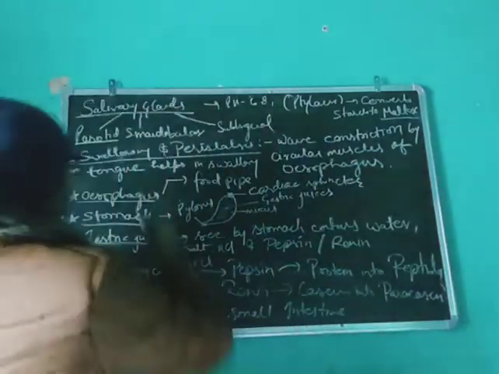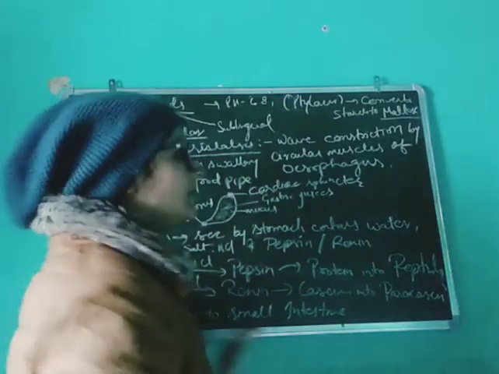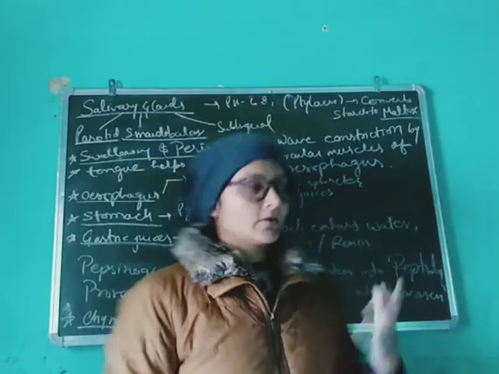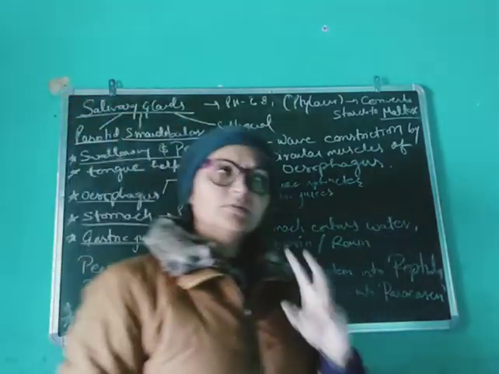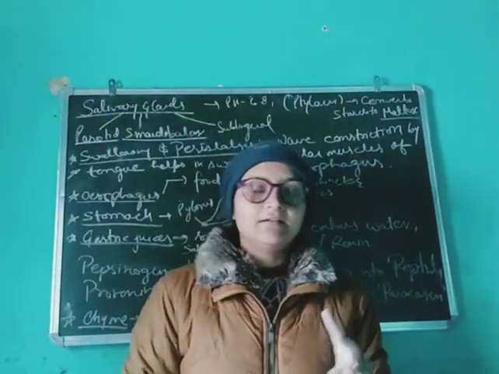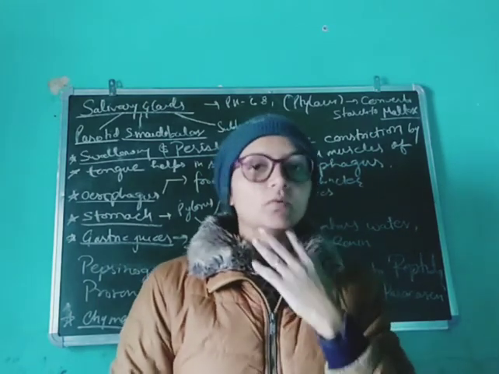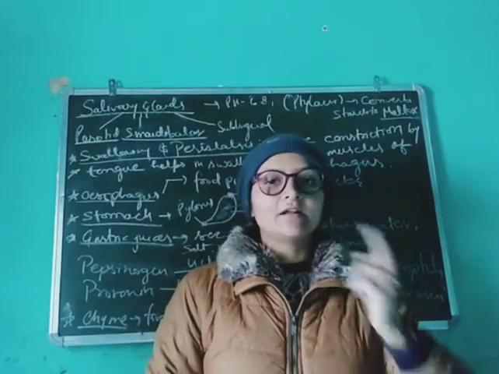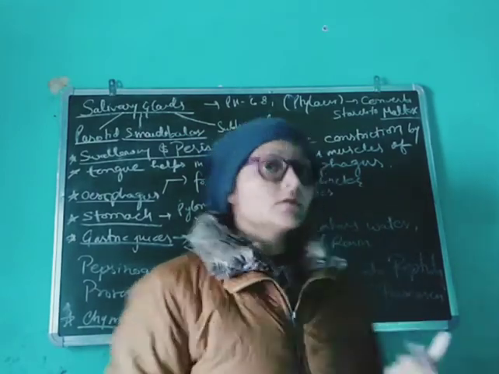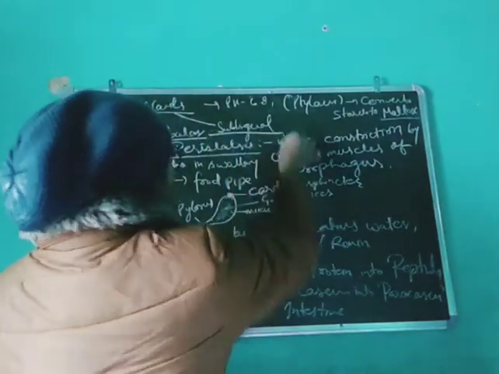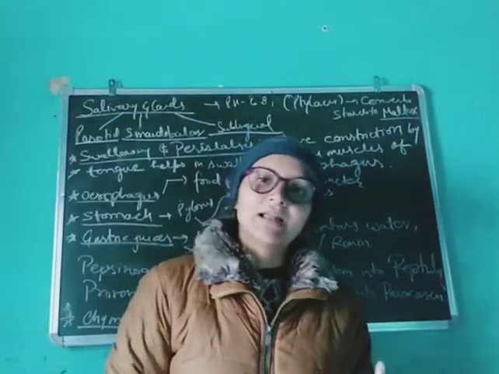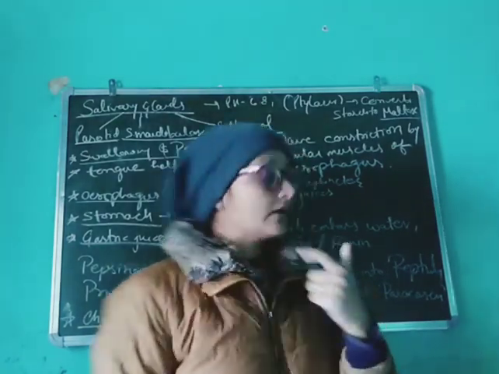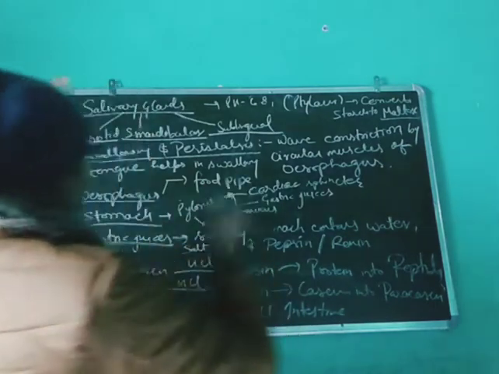Then there is the submandibular gland. Mandibular means jaw; the term mandibular is for the jaw. So two submandibular glands are located below the lower jaw, one on the left and one on the right side. The third is the sublingual gland. Two sublingual glands are located below the tongue. So there are three salivary glands.